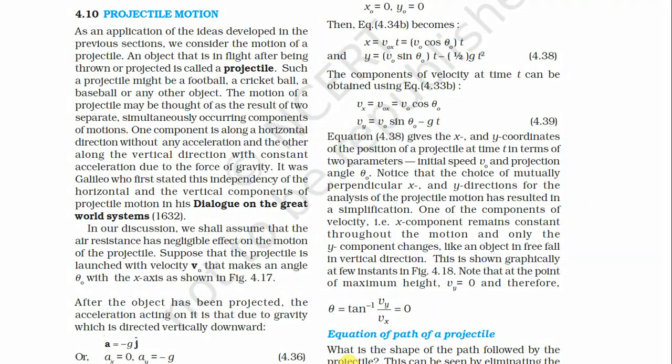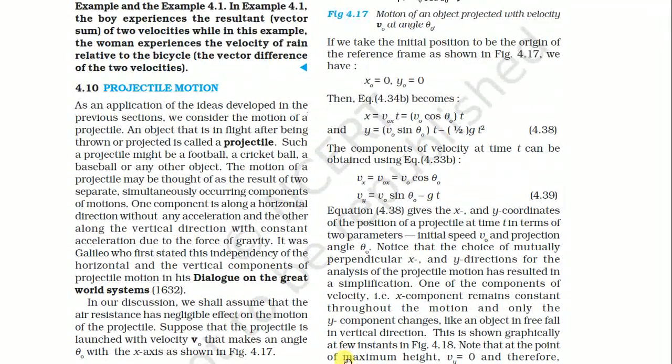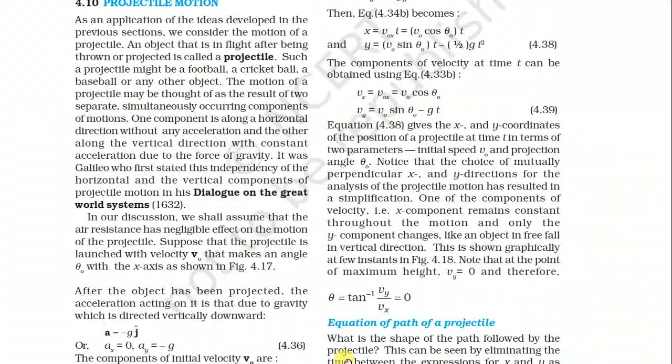This is shown graphically at a few instants here. See here, this is our figure 4.18.